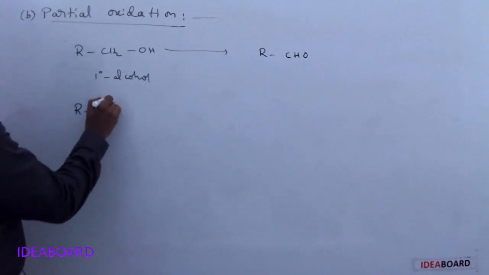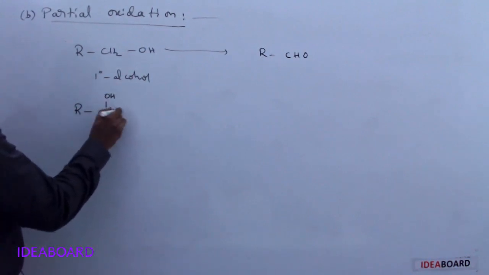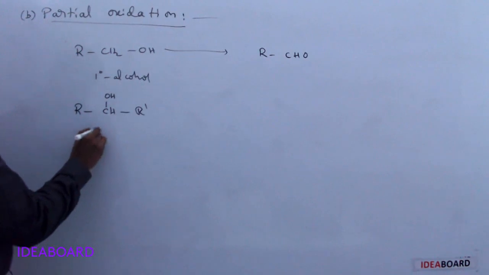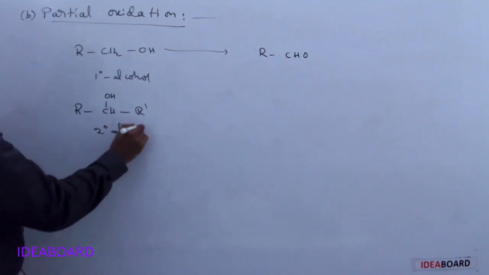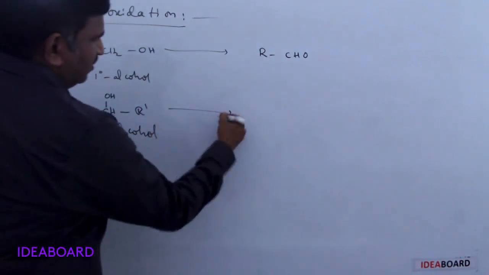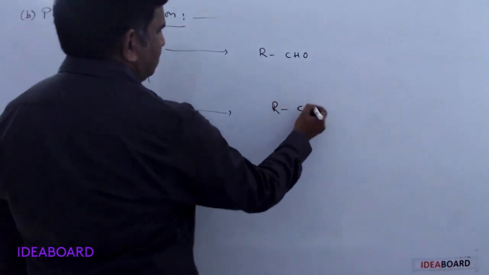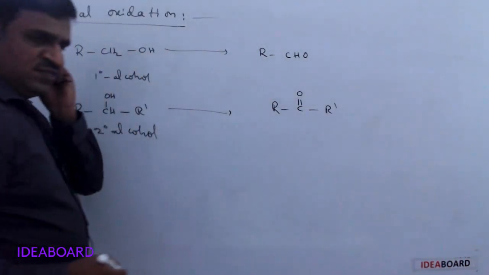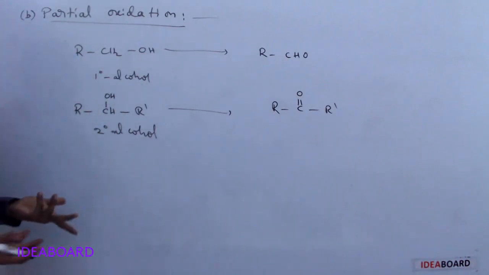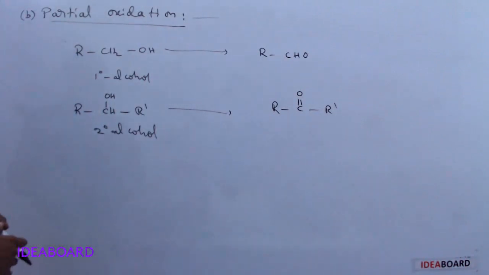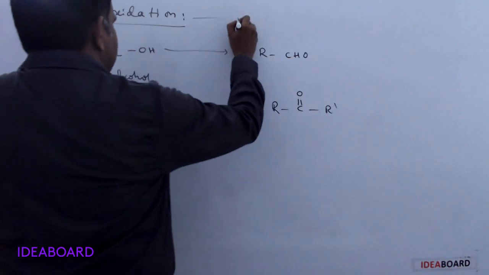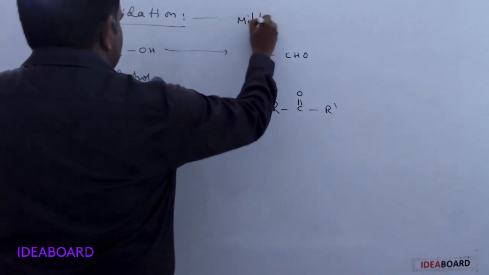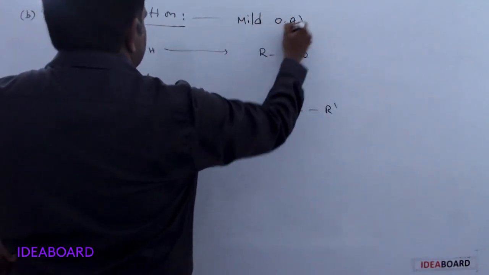Similarly, if you are taking a secondary alcohol, it will be converted to ketone only. Whereas tertiary alcohol doesn't react, because in partial oxidation we generally use mild oxidizing agents.